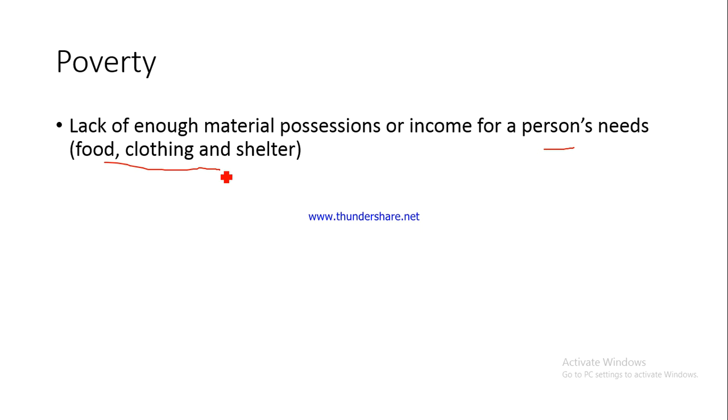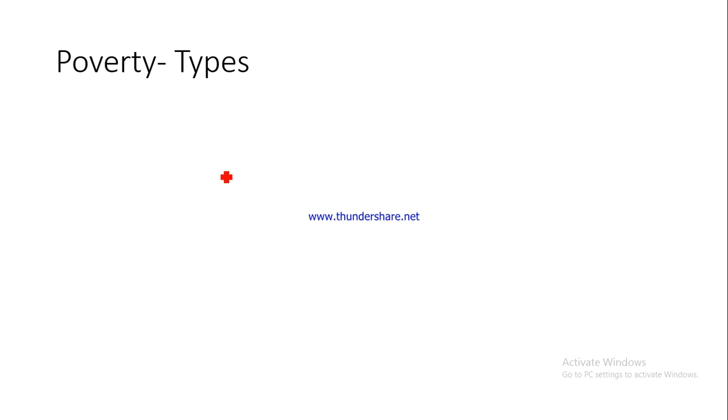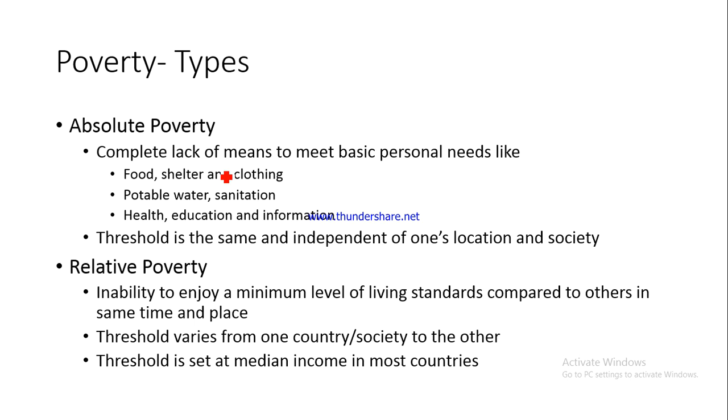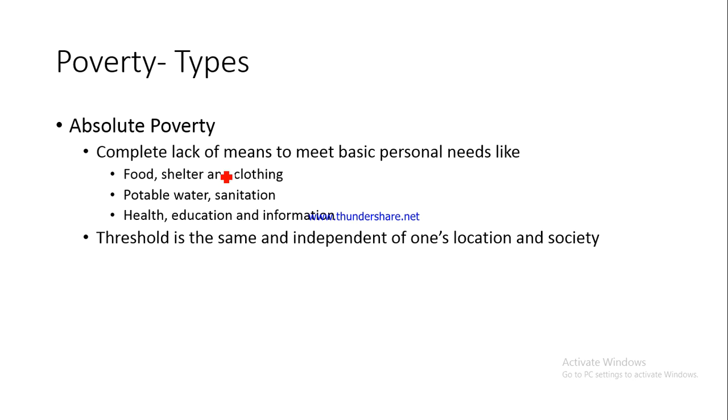Right? Now let us try to understand the different types of poverty which are there. Basically, you would be able to understand that poverty is basically of two types. One is known as absolute poverty, and the other one is relative poverty. We'll come to relative poverty a little later. Now, what is absolute poverty?